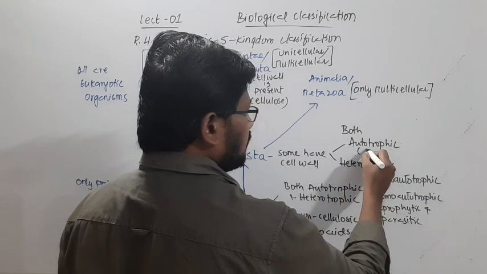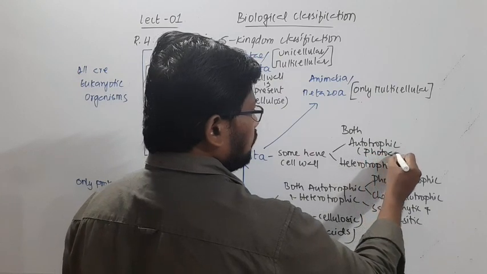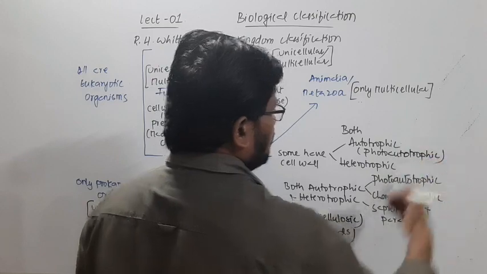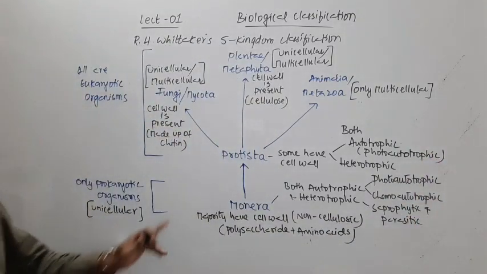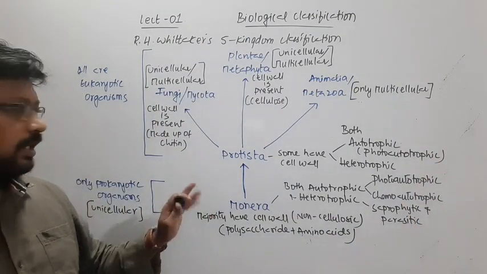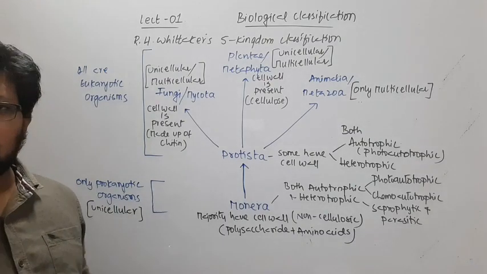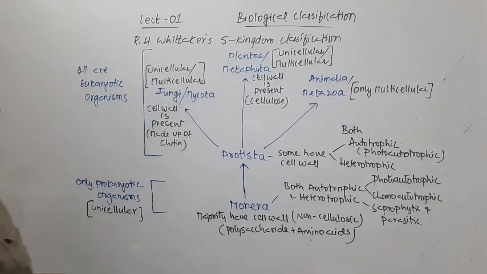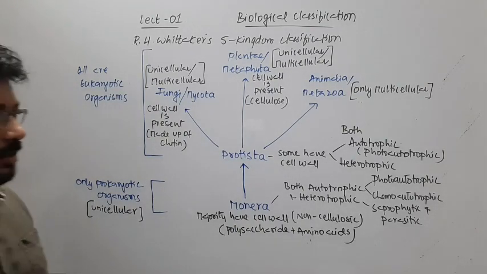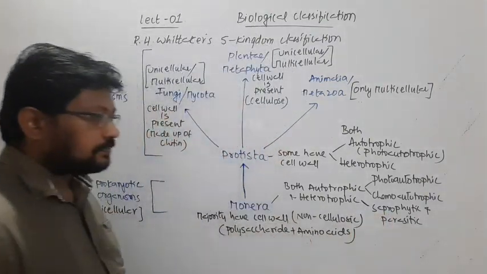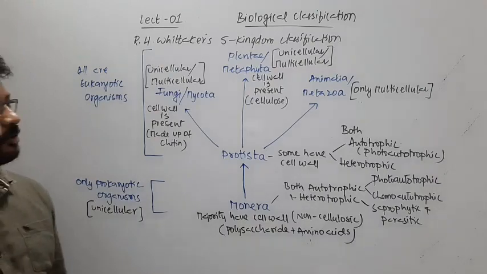Under autotrophic we find photoautotrophic, as in Monera; mostly they are photoautotrophic. Under heterotrophic you will find saprophytic, parasitic, and other modes of nutrition.